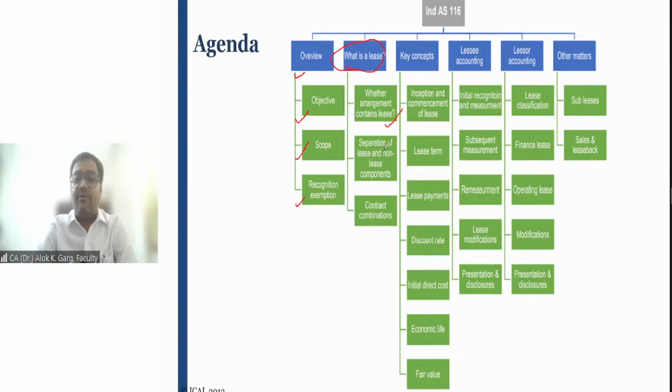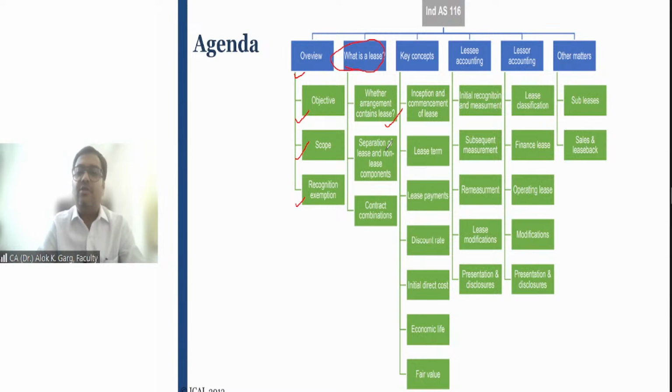Then we will be talking about separation of lease and non-lease components. For example, whenever you are taking a house on a rental basis, you are paying a lease rental, and you are also paying for your electricity and water. Sometimes you are also paying for maintenance and for a security guard.